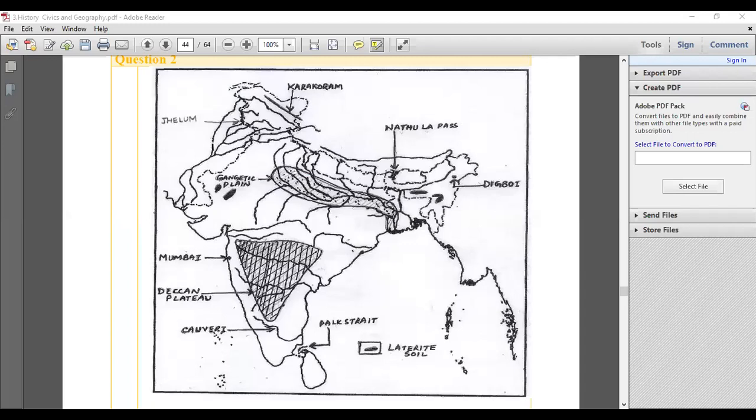In minutes, how many distributions do we need to learn? Minimum of 4. For good practice for the climate chapter, should we prefer MP books more or school textbooks? The school textbook is one reading, and the books will be covering all your types of questions. I think that will be sufficient. Which area can be marked in South India as a densely populated region? In that case, you can mark Tamil Nadu. If it's South India, Tamil Nadu is a densely populated state.